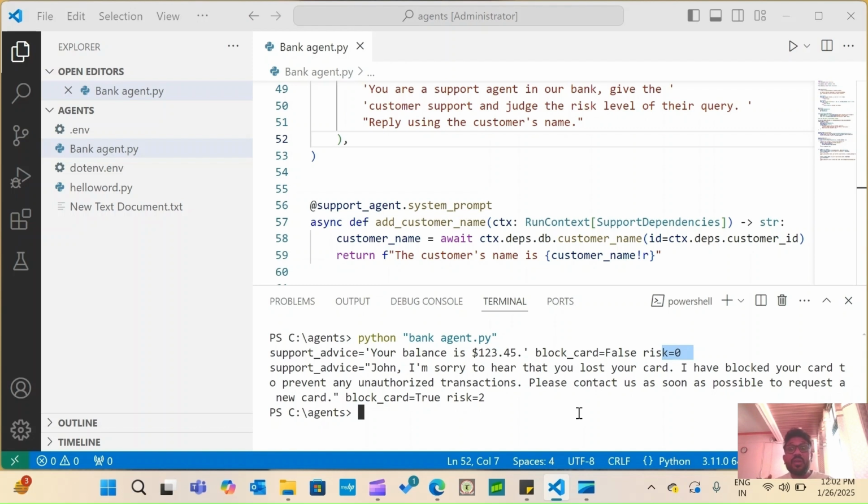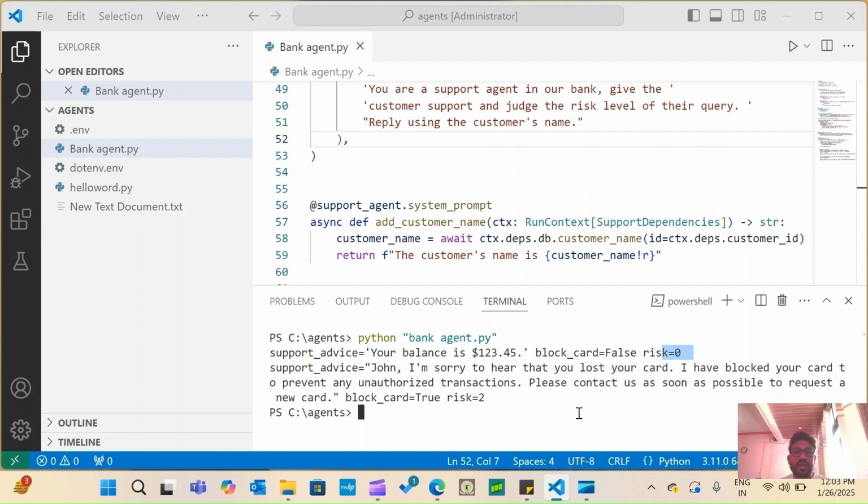So it will remove the burden from the human agents in the bank. Everything is handled autonomously by AI bank agents. Just think about how many problems we can automate, and it will work 24 by 7 without taking the help of a human.